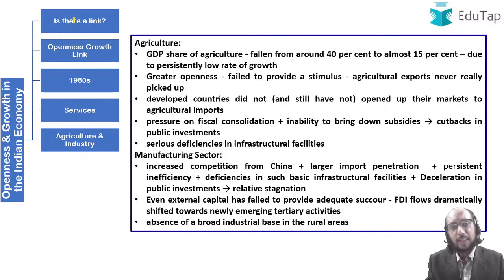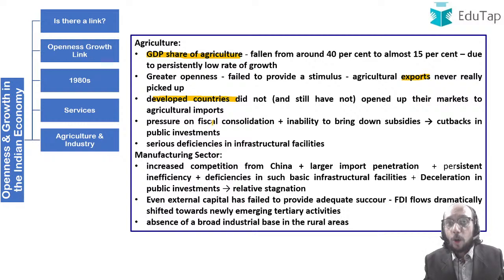Look at what happened in the agriculture space, right? GDP share of agriculture declined consistently in this era of openness, right? Greater openness, it is not as if we were able to export a lot of material. Why? Because developed countries simply did not open up their markets to agricultural exports.